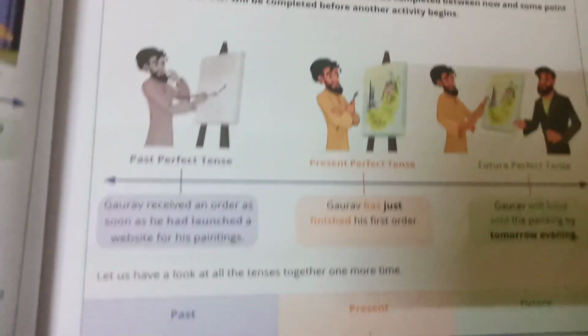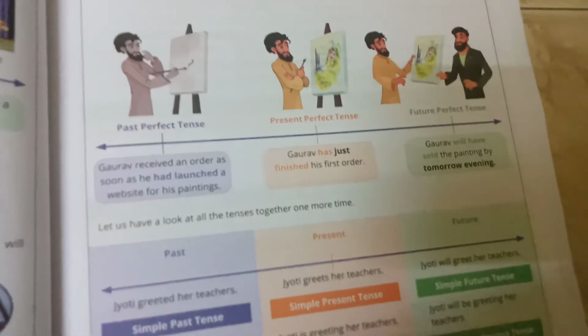Has, have, will. Now let us have a look at the tenses together in the next video.